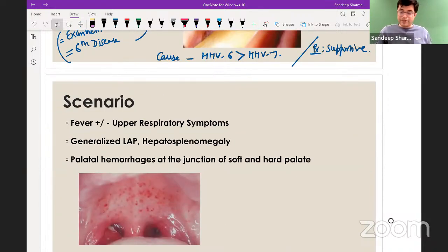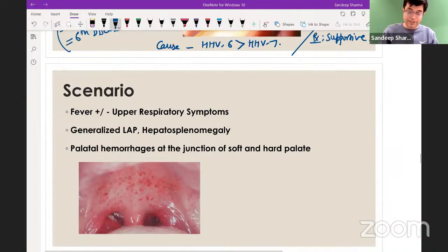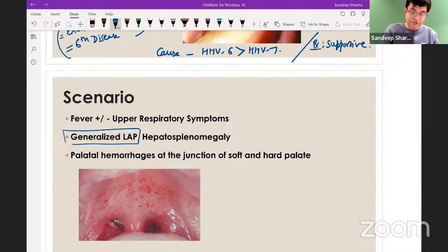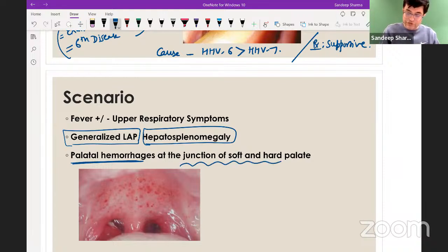Now do you have fever with or without upper respiratory symptoms? Generalized lymphadenopathy. Now look at the keywords. Generalized lymphadenopathy, hepatosplenomegaly, and palatal hemorrhage occurring at the junction of soft and hard palate. This is the clinching point.